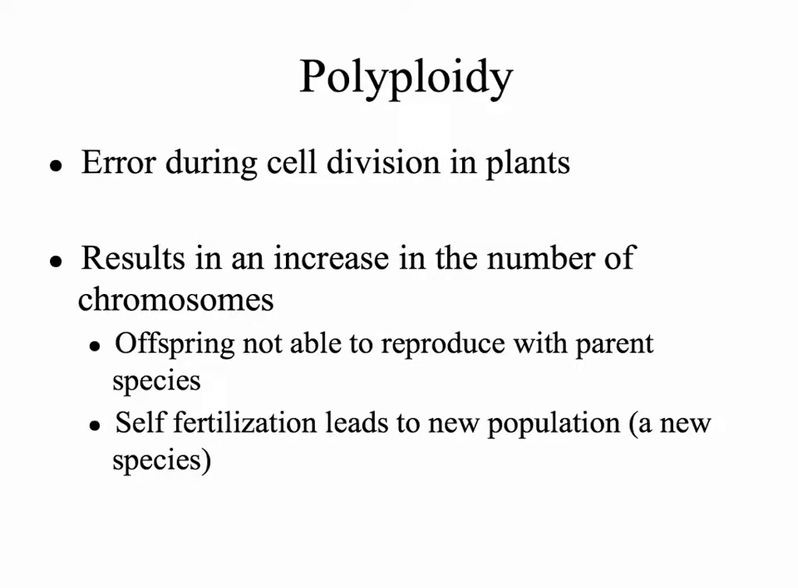Polyploidy occurs when there is an error in cell division, particularly in plants. Animals tend to be less tolerant of this process, and the embryos usually die early in development. Plants, though, can tolerate polyploidy, and this process has given us many new species. Polyploidy results in an increase in the number of chromosomes. Offspring are not able to reproduce with the parent species, so they often self-fertilize, leading to a new population and a new species.